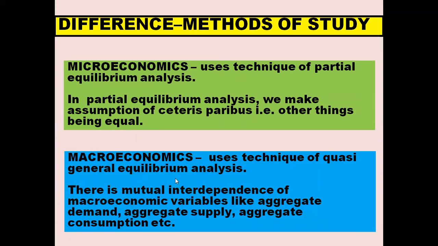And in macroeconomics, we use technique of quasi-general equilibrium analysis. That is, there is mutual interdependence of macroeconomic variables like aggregate demand, aggregate supply, aggregate consumption. These variables, aggregate demand, aggregate supply, aggregate consumption, are interdependent.